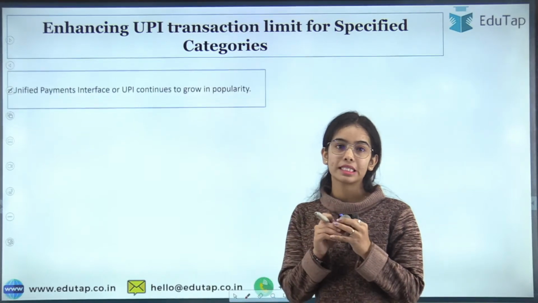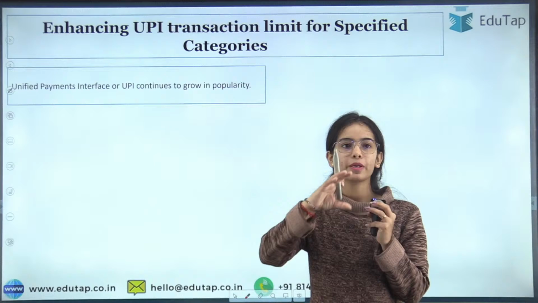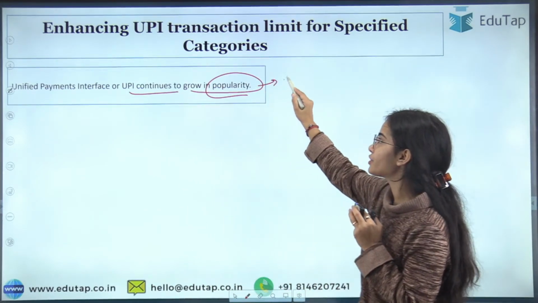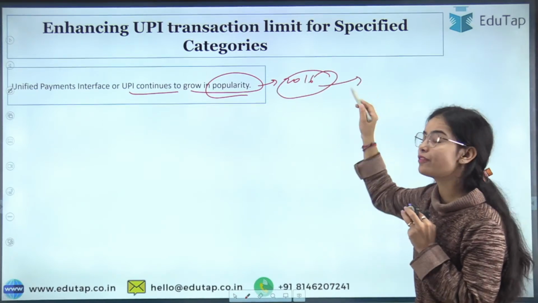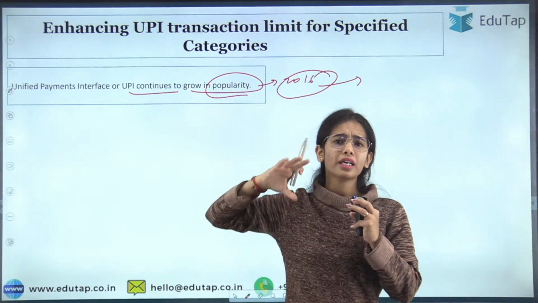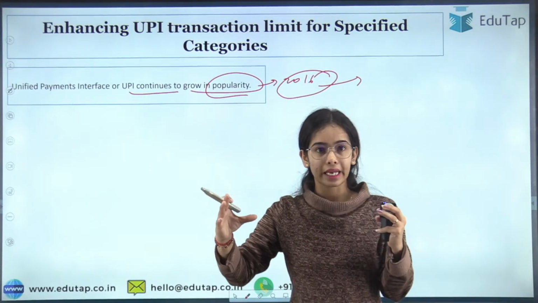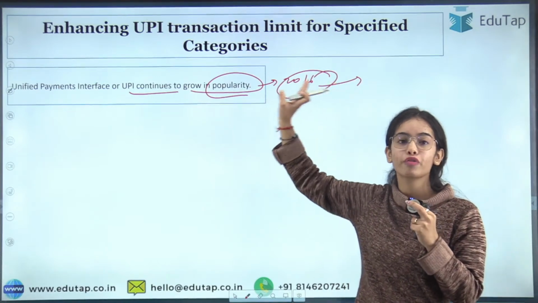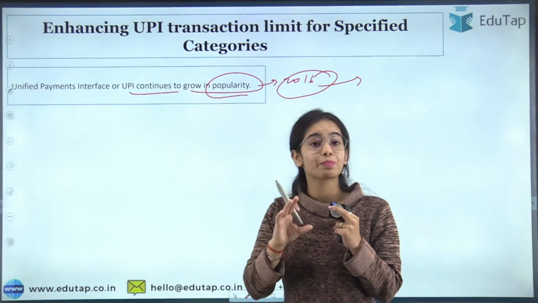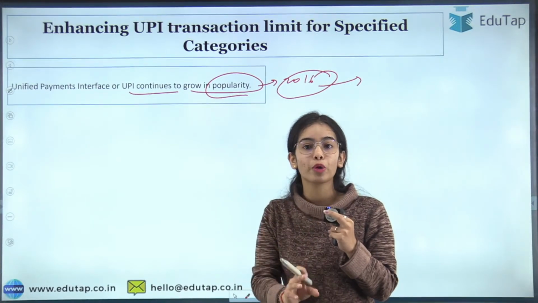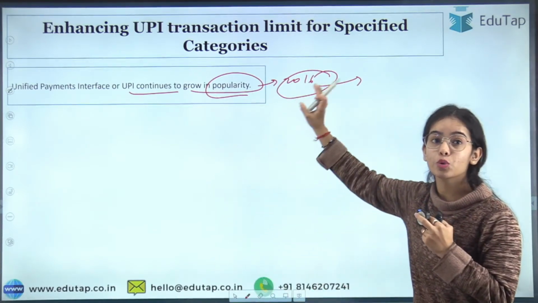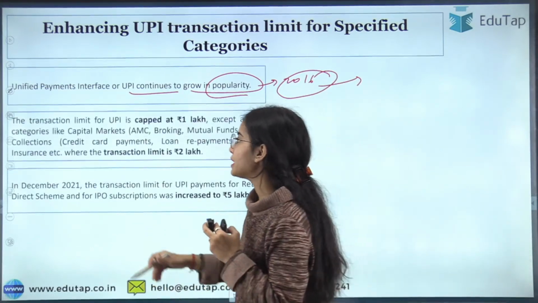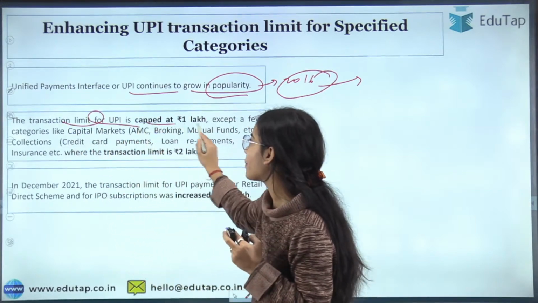So UPI transaction. See, first of all, UPI is the Unified Payments Interface that has continued to grow in popularity. It was introduced in 2016, and since then we can see that it has grown at a tremendous rate in the country. It has been a revolution in our country. It was not expected at all that it would be so popular, but it has continued to grow in popularity.